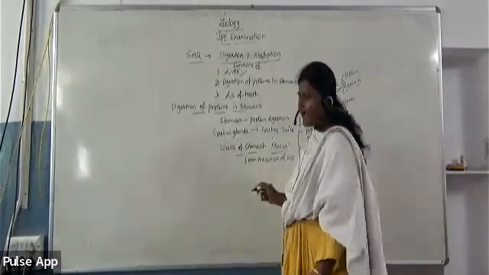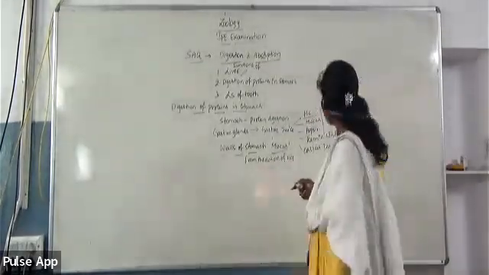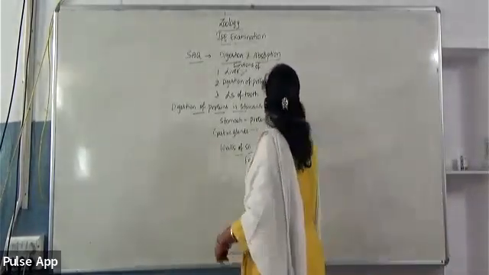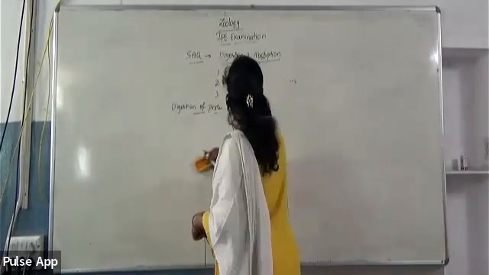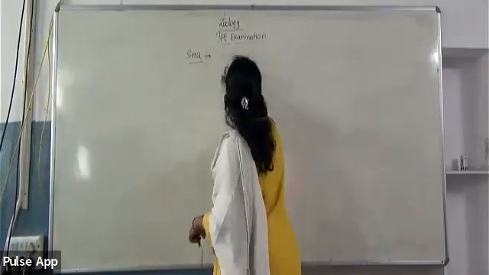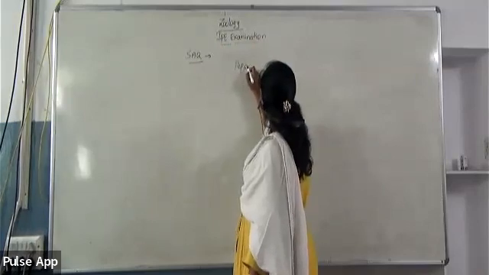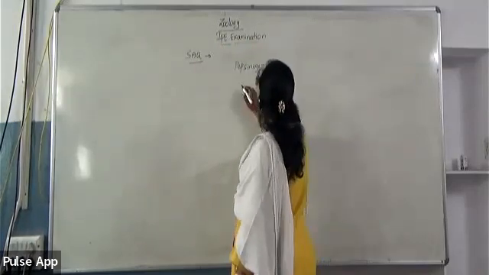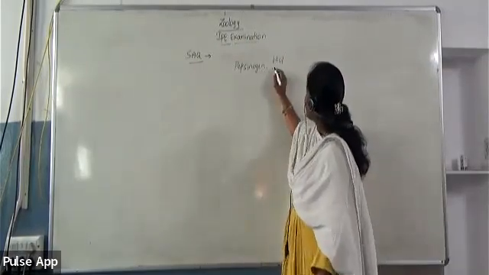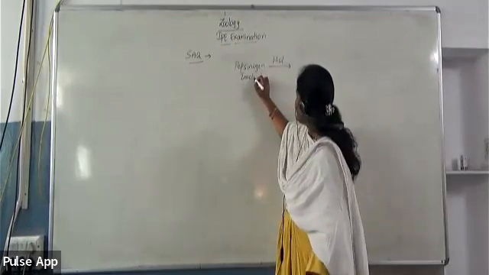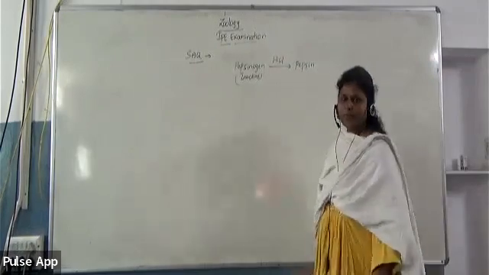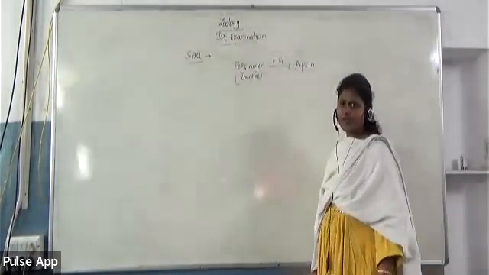Now let us see the activation process of the enzymes with the help of HCl. HCl is an activator for the enzyme pepsin. Pepsin is present in the inactive form called pepsinogen. HCl converts inactive pepsinogen into active pepsin.